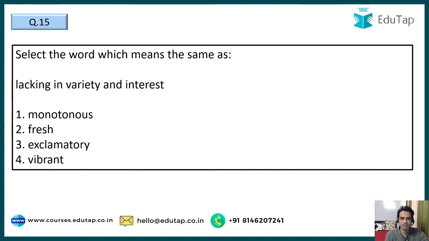And last question for this session, guys. We have to find the word which means the same as lacking in variety and interest. So what is it called? Monotonous, fresh, exclamatory, or vibrant? So vibrant is when something is full of new things. Exclamatory is when you exclaim something. When you say something fresh, it is new, but monotonous is lacking in variety and interest, something which is very boring. So we have monotonous routine, monotonous job, monotonous timetable. So that is which lacks variety and which lacks interest. That is called monotonous. So guys, the correct option here is option number 1, monotonous.